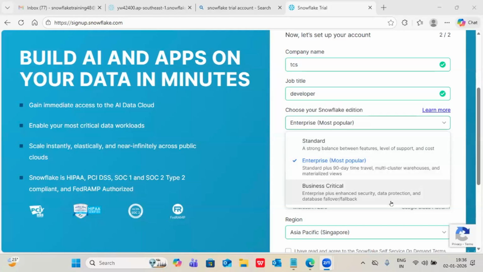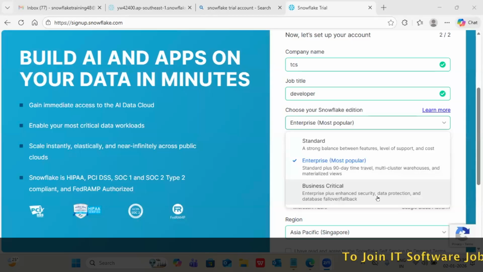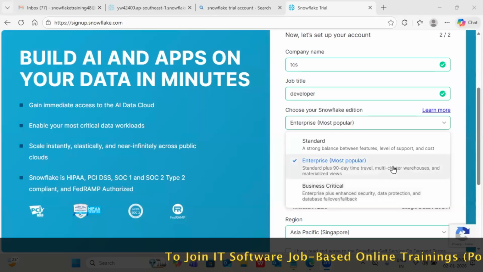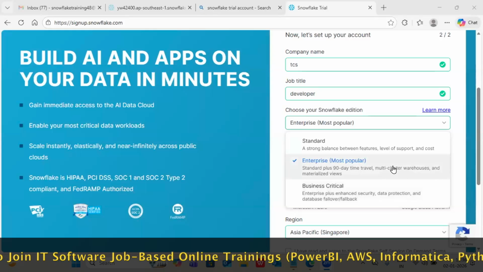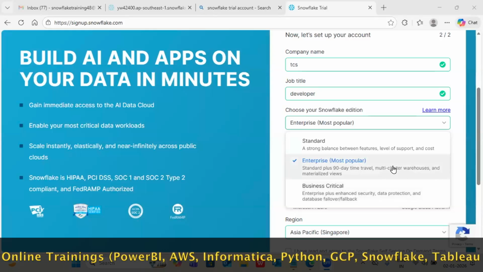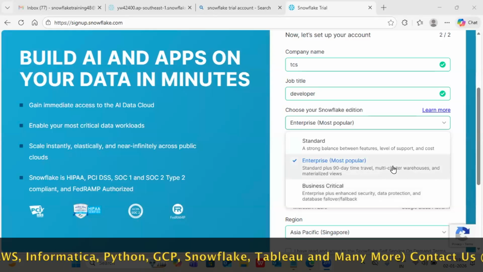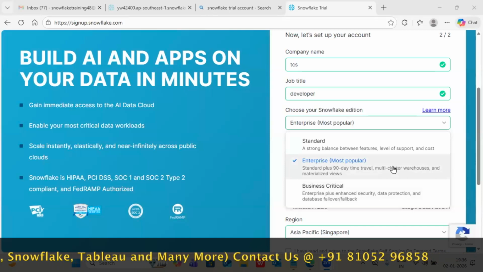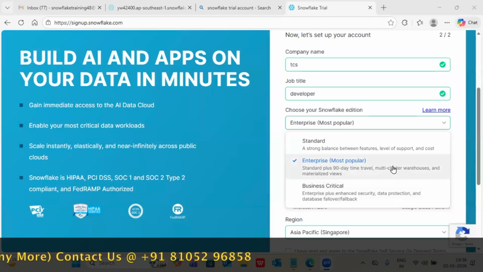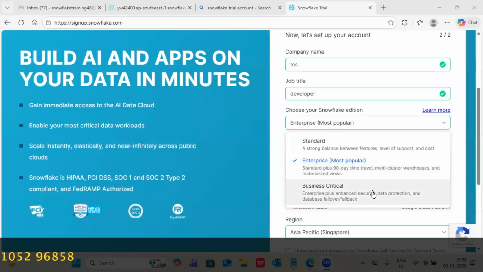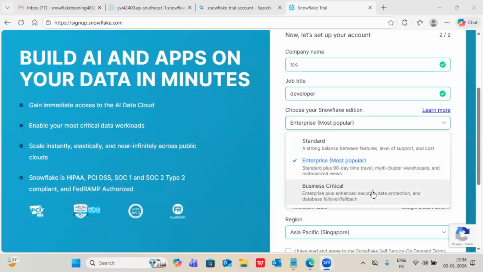So the client will decide which edition to use based completely on their business. According to their business, whichever edition is best to use will be chosen, and accordingly they will create their Snowflake accounts. As of now, ours is training, so we don't have any sensitive data. If I go with business critical, then because of that extra feature, extra cost also will be charged. Why do I need to waste my cost?